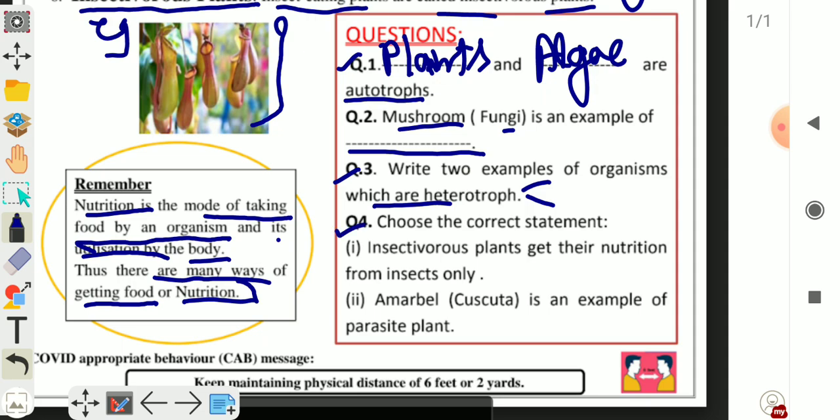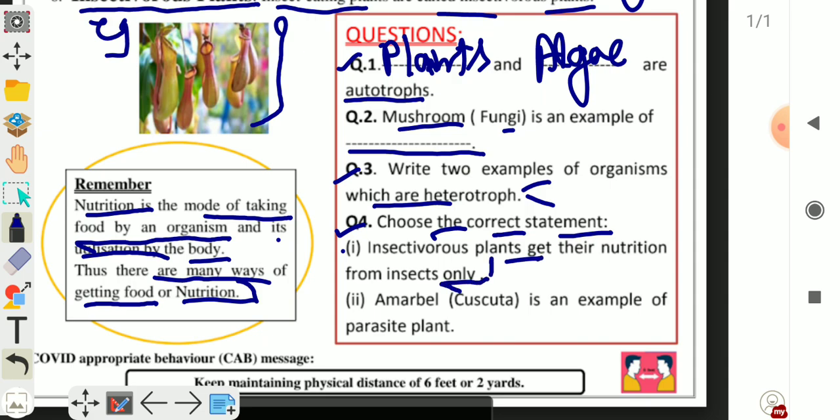Question number 4, choose the correct statement. You have given two statements, you have to choose the correct statement. First one is, insectivorous plants get their nutrition from insects only.